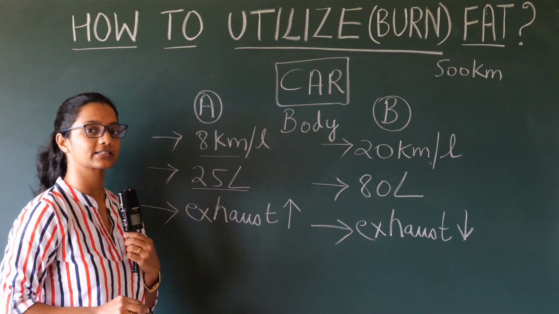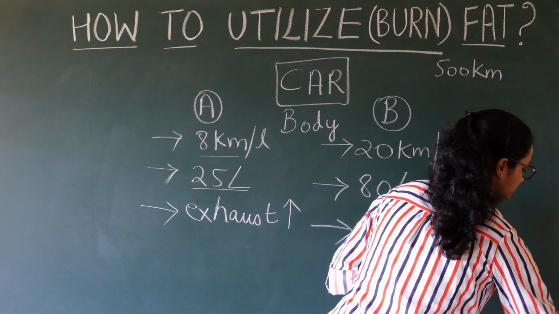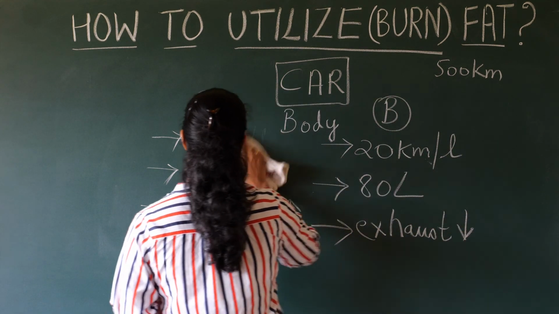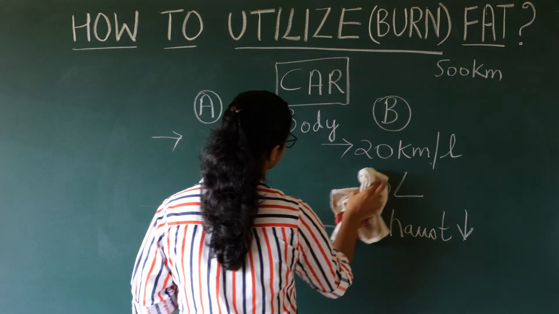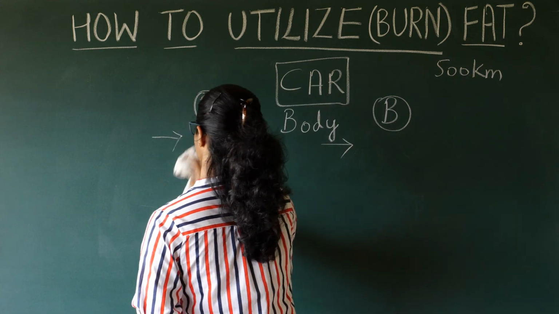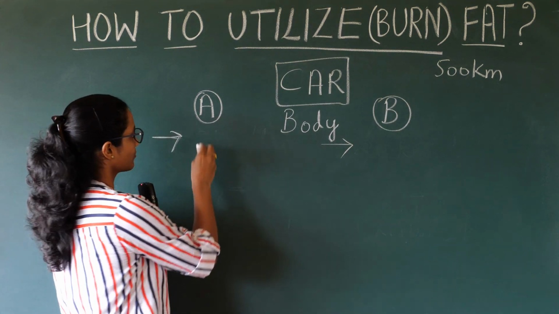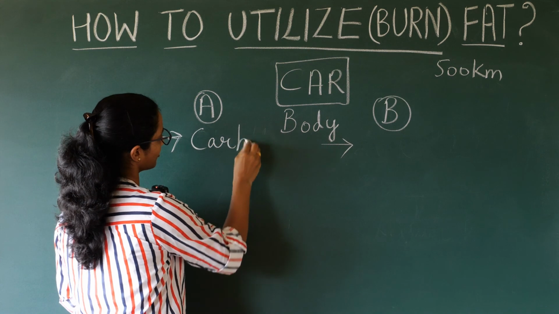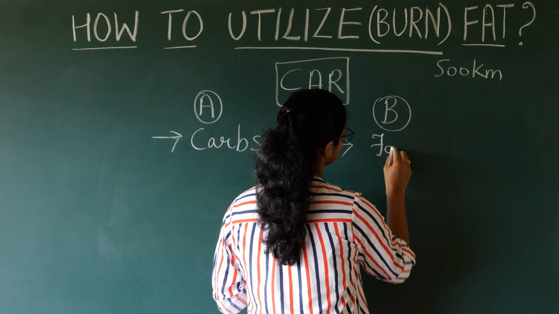And let us understand now the two fuel options. We have two fuel options. One is carbohydrates and the other is fats.